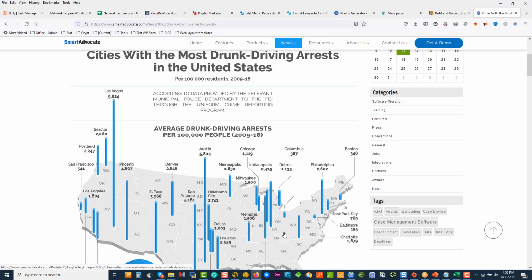I'm just going to go drunk driving because I want the whole nation. I want all the language they use. But when we come to building our content templates, this is where we use tokenization to put in the localization that we need, the geographical relevance.